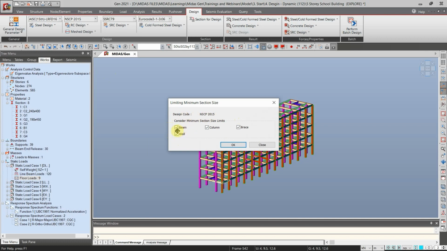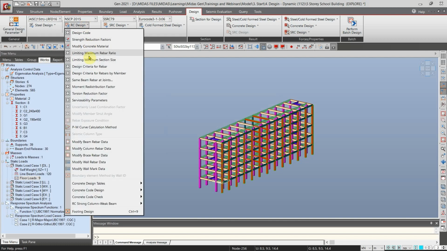So if we have a section less than the minimum size, the software will notify us. But if we choose to uncheck these items, the software will bypass the code. Okay, so for now, we will check so that the software will consider the minimum sizes.